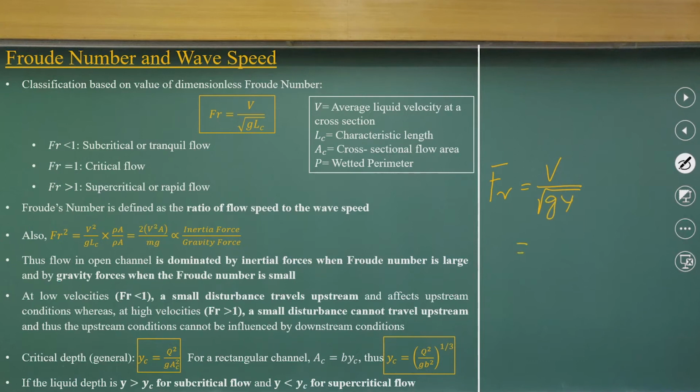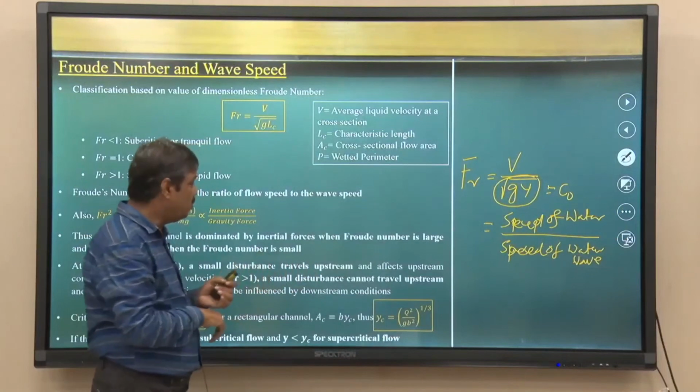Many define it that way, or I will also derive it. This is the speed of water divided by the speed of the water wave, or any liquid we can consider a water wave. That means this is one speed which is equal to C naught. That is what we are going to derive.